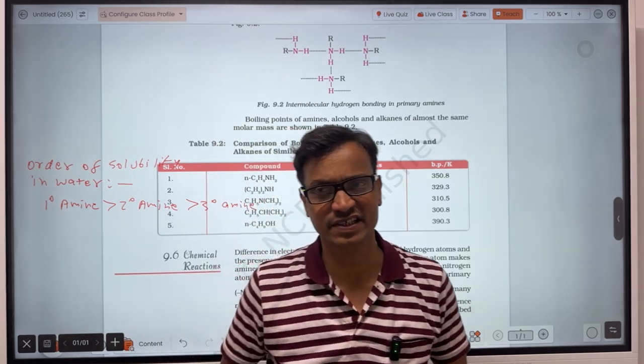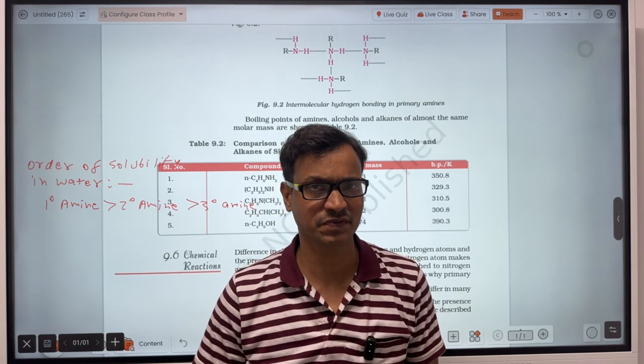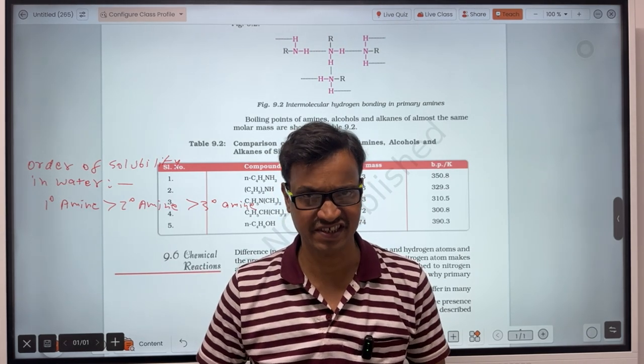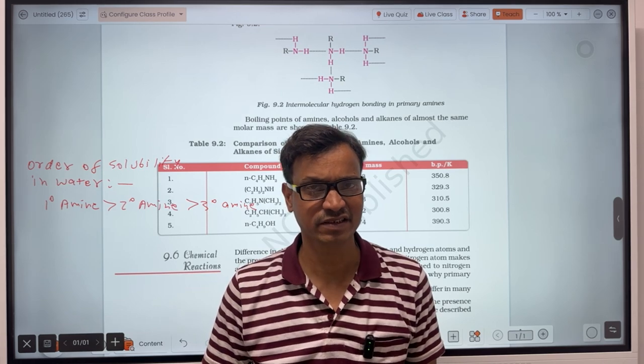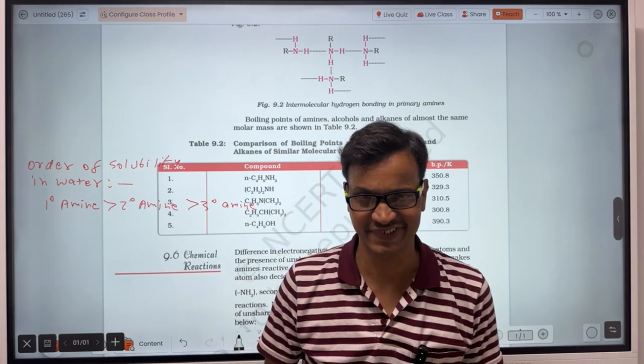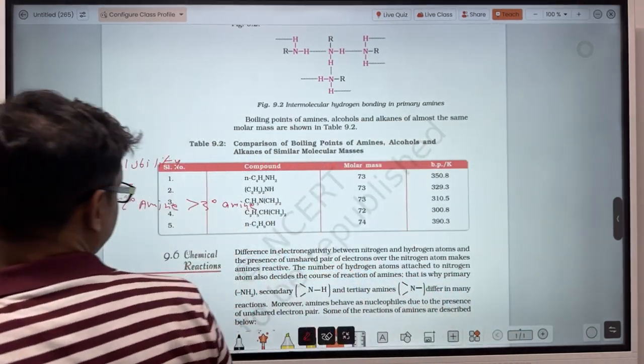In the same way, among secondary and tertiary amines, the secondary amine can do hydrogen bond formation with water molecules more efficiently. That's why secondary amine will be more soluble than tertiary amine in water. So that is here. Okay. Now let's see.